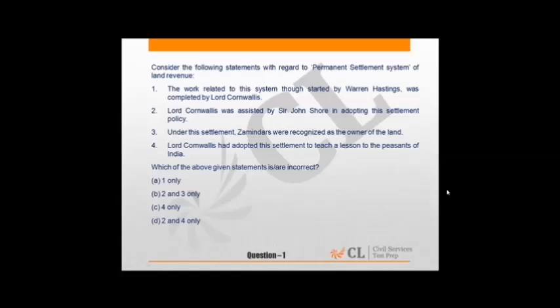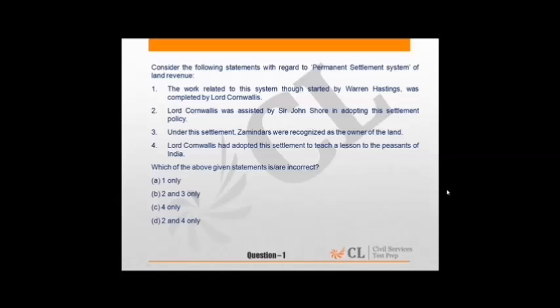As we know, there were 3 systems of revenue collection by the Britishers. One was this permanent settlement, second was Ryotwari settlement, and third was Mahalwari. The main difference between permanent settlement and this Mahalwari system was that in permanent, a Zamindar was responsible for the revenue collection, whereas in the case of Mahalwari, the village headman was responsible for revenue collection.